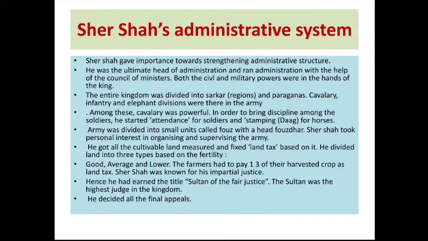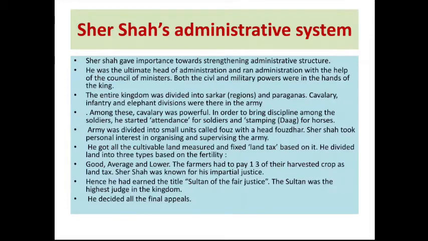Sher Shah was known for his impartial justice. Justice could not be underestimated or misused, and very impartial justice was given to the people. Hence he earned the title Sultan of Fair Justice. The Sultan was the highest judge in the kingdom and decided all the final appeals. He conducted his court every Wednesday evening to settle any criminal or civil matters and solve people's problems.